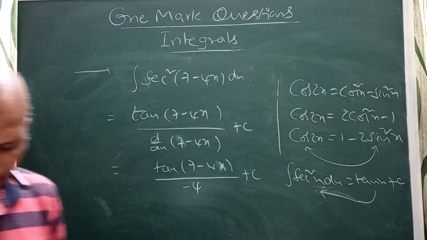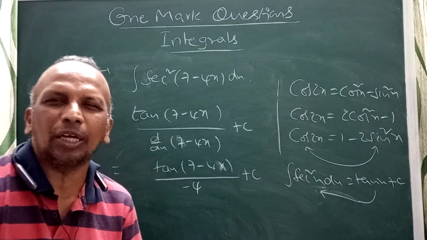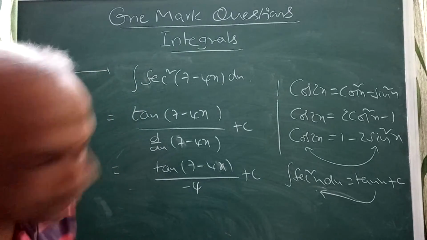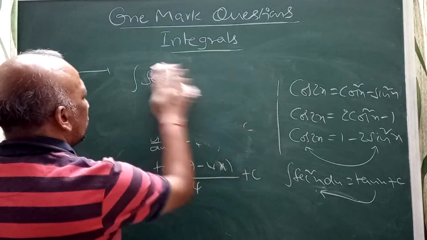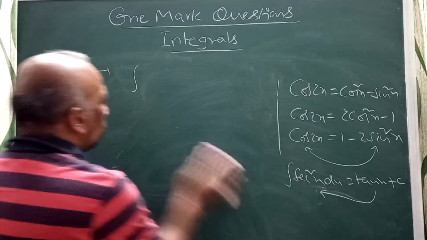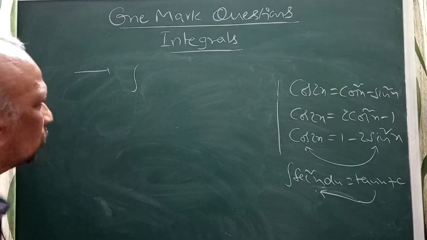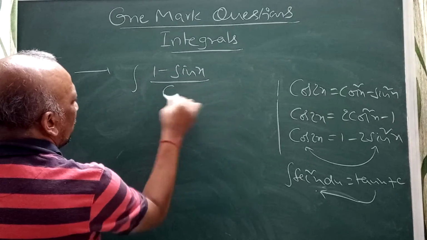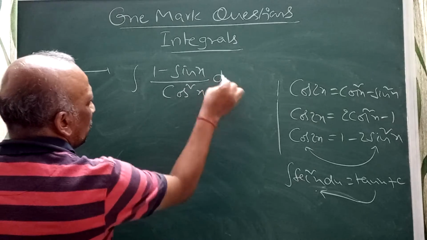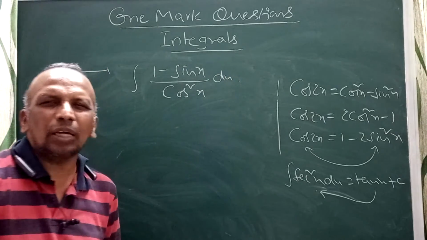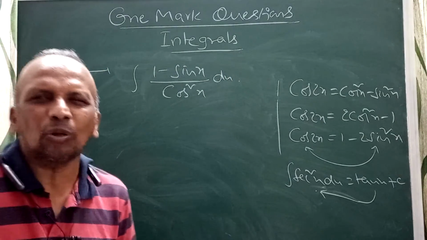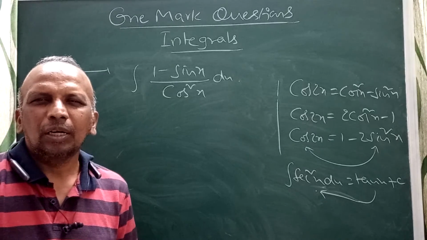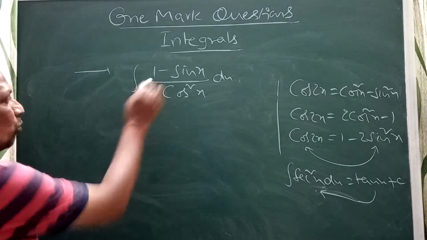Integral of (1 minus sin x) by cos square x dx. See, in this problem, (1 minus sin x) by cos square x dx. If they are asking this problem, I can split this one.